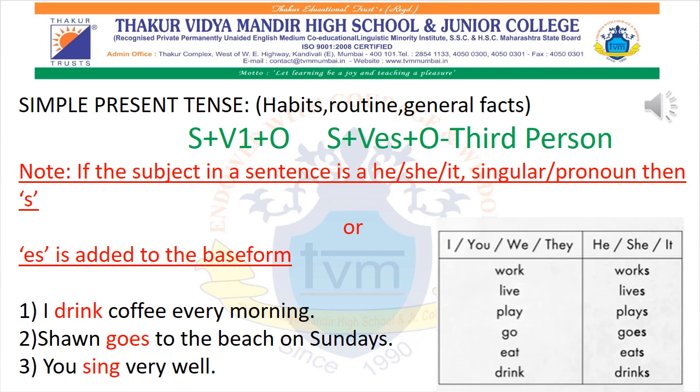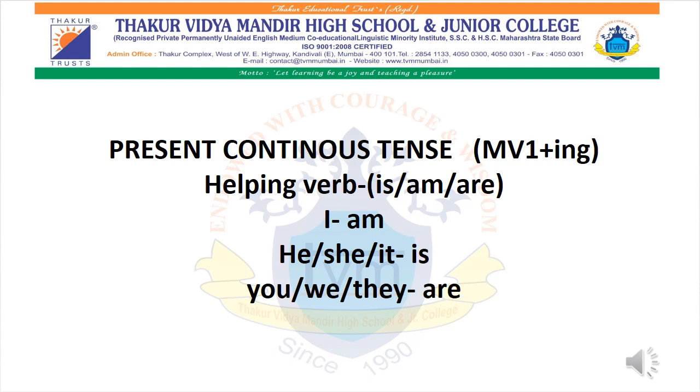Now we will move ahead so that you will get a proper picture of what exactly is simple present tense and how many types of sentences we have. So first we studied simple present tense, if you have paid attention about do and does. I mentioned when to use es and when not to use anything.